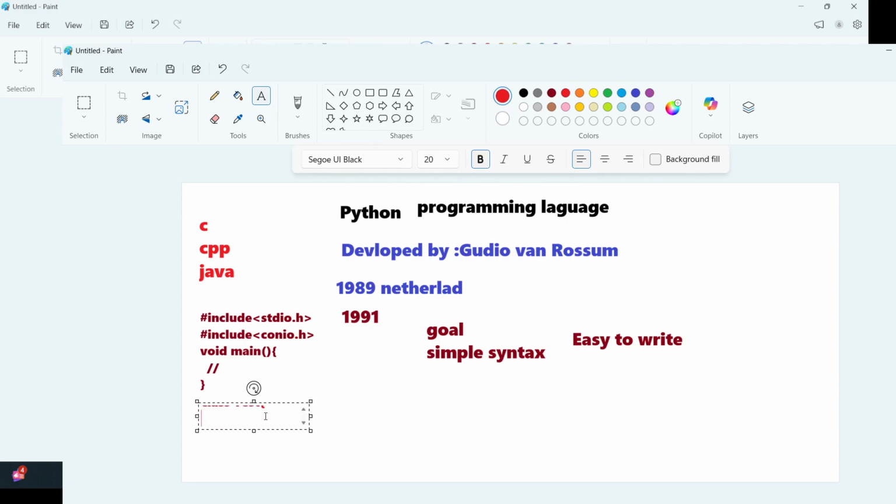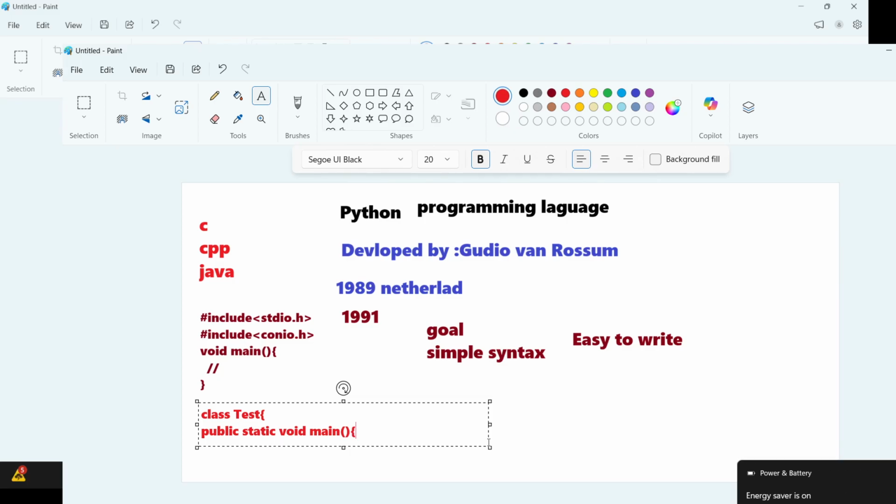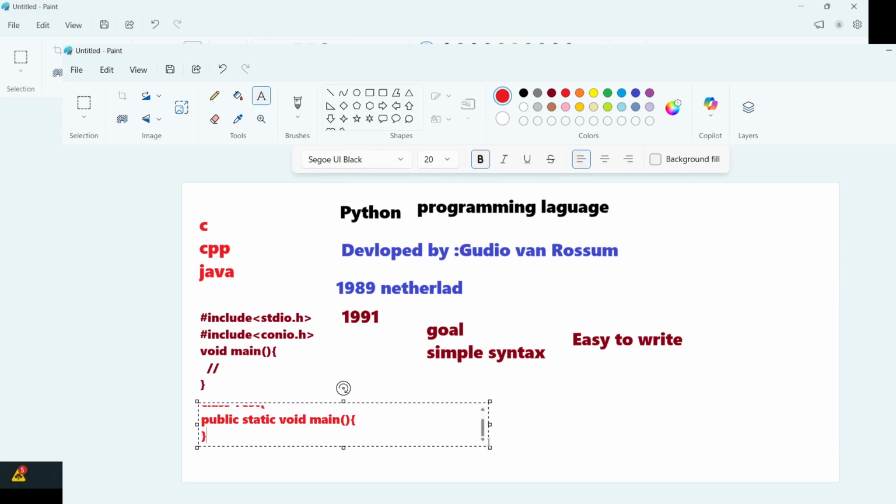Okay. Then you write your main class, like there is a public static void main. So many things we need to write for just printing one hello world message. That is also something you need to remember here. So to avoid such a complex syntax and keep things as simple as possible, he started developing this Python language.